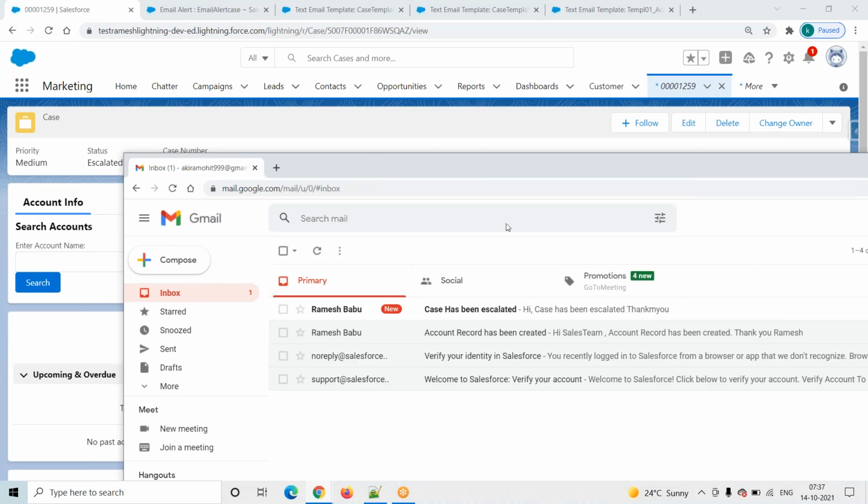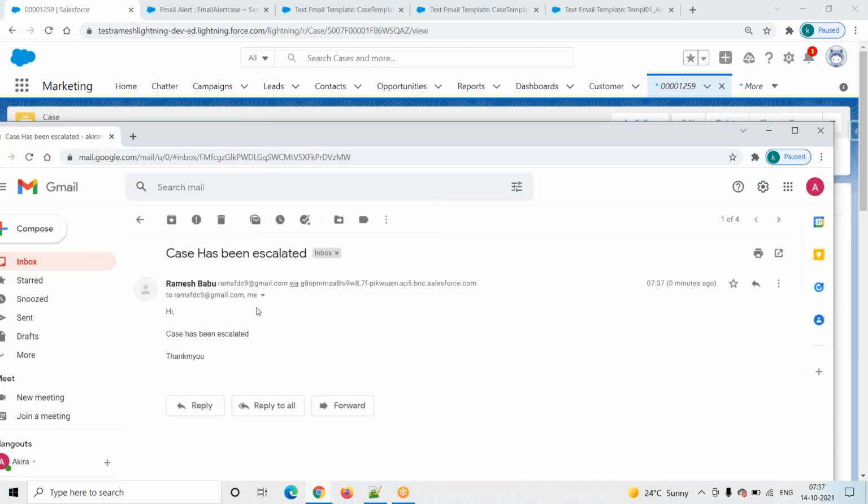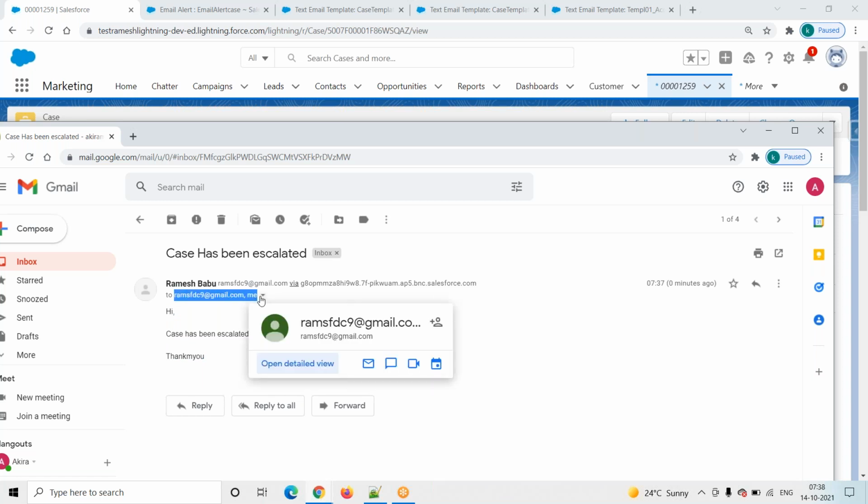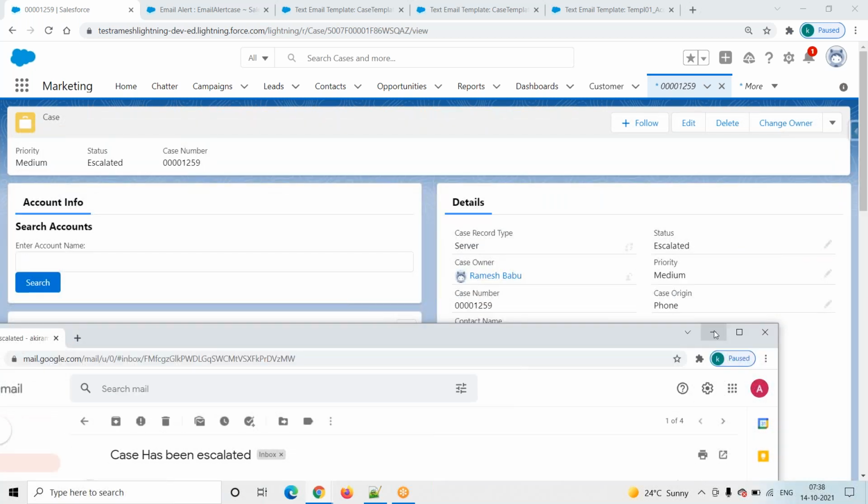Go to here. We mentioned Akira Mohit, right? See, case has been escalated. This is the subject line, this is the body. From whom we got this email, and to whom: these three users will receive it, these users will receive it.